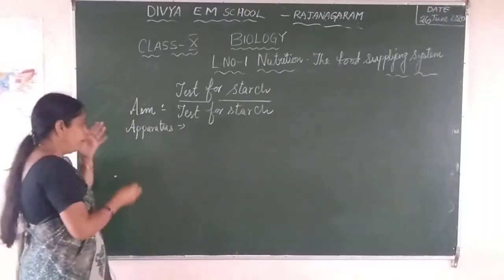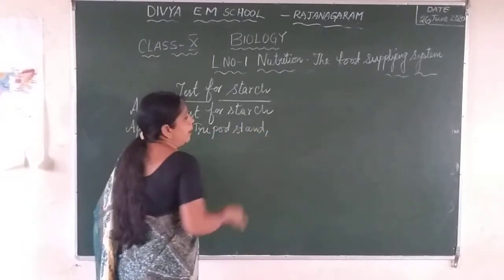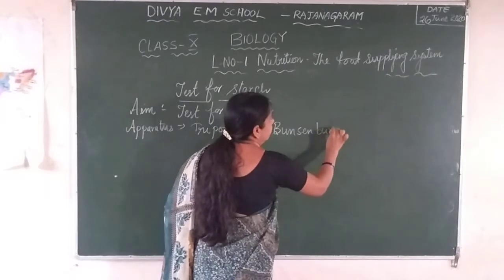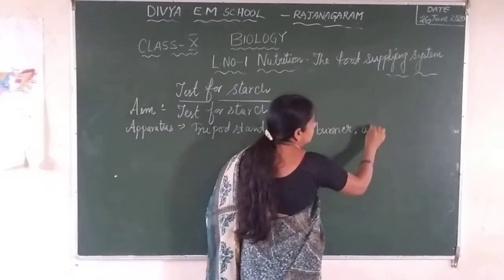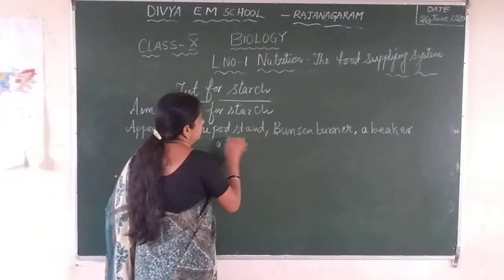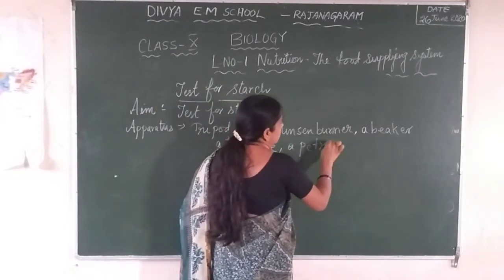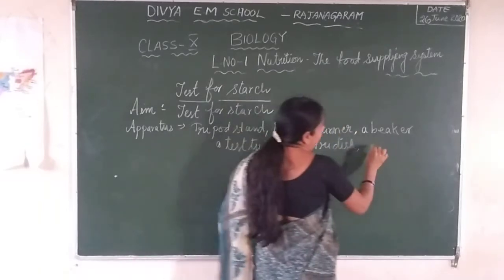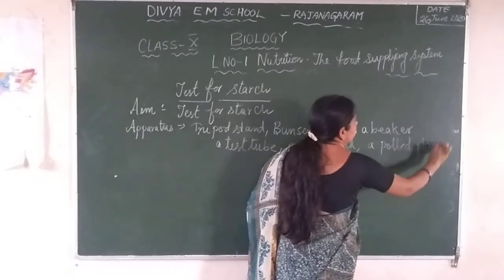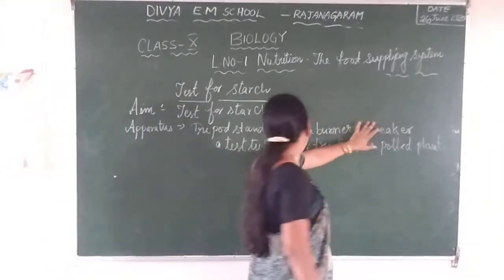For this we need a tripod stand, a Bunsen burner, a beaker, a test tube, a petri dish, a potted plant, and these are the requirements.